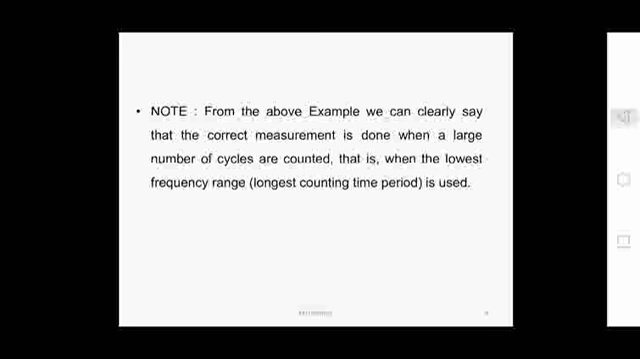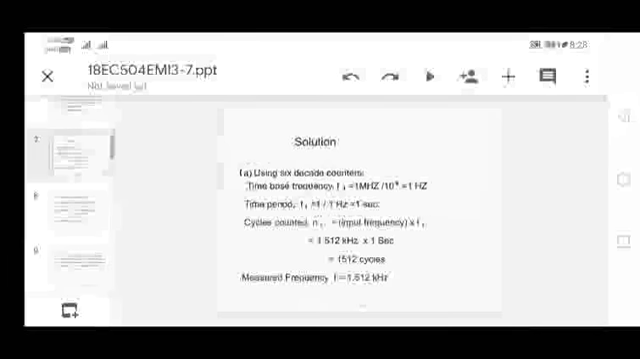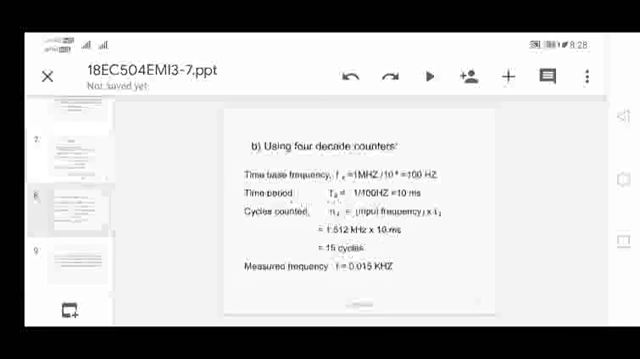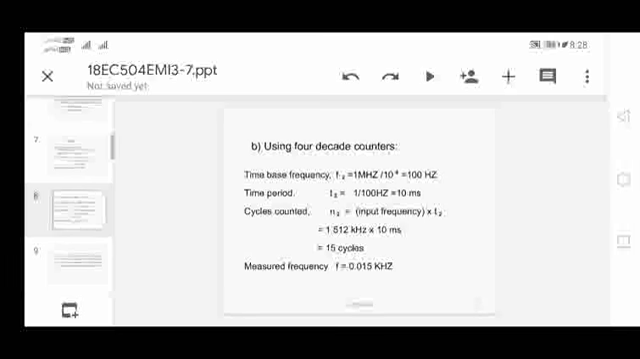So we can say that when we have the 6 decade counters, we are counting a large number of cycles, and then we get the correct frequency. If you go for fewer decade counters, that is 4 decade counters, we get a time period of 10 milliseconds, so fewer cycles are counted. The measured frequency will be 0.015 kilohertz, whereas the actual measurement should be 1.512 kilohertz, but it is giving only 0.015 kilohertz.